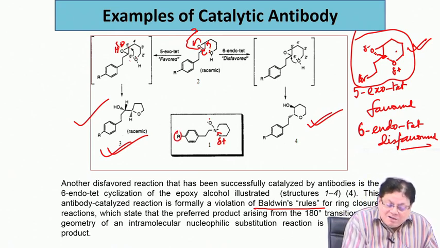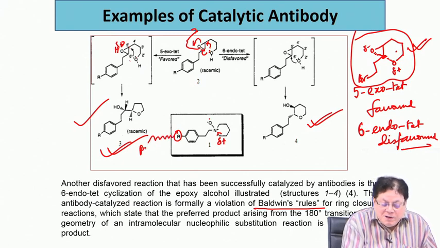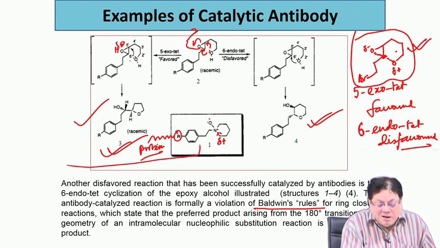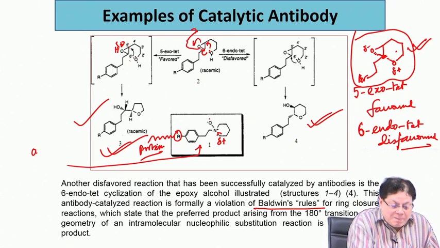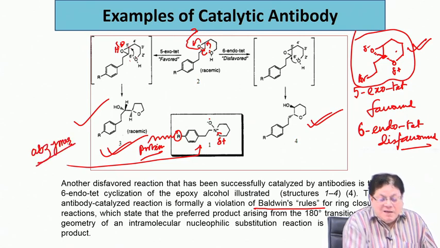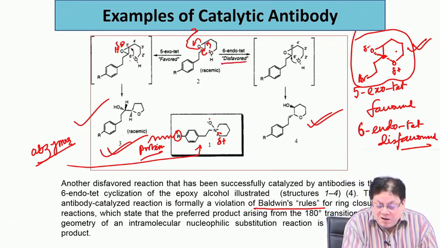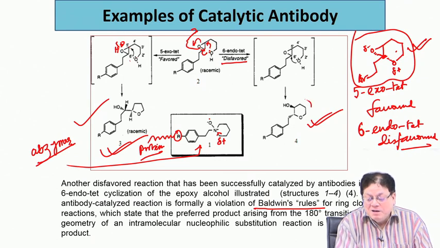This R is utilized to attach the protein. Now, if you can generate a catalytic antibody against this, it will act as a catalyst to do a disfavored reaction, and ultimately you get this product.